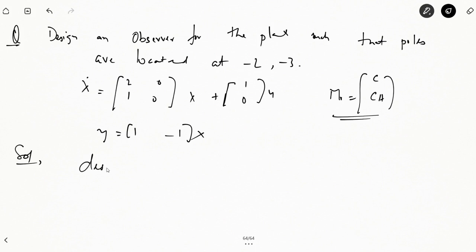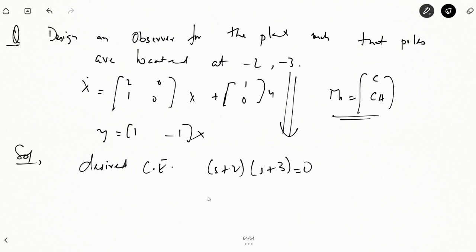So your desired characteristic equation, as we did in the case of the state feedback controller, is simply (s plus 2)(s plus 3) equal to 0. That is your s equal to -2 and s equal to -3. Okay. This is s square plus 5s plus 6 equal to 0. So this is your desired characteristic equation.